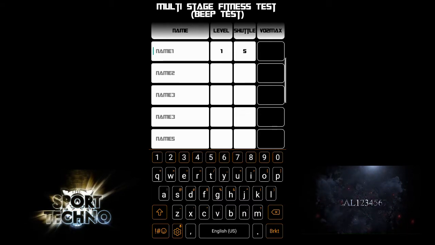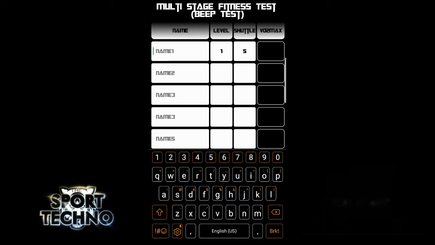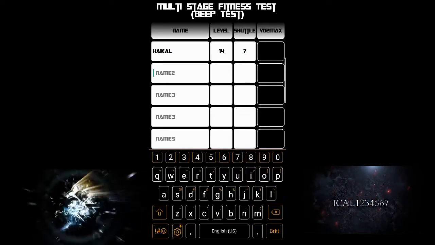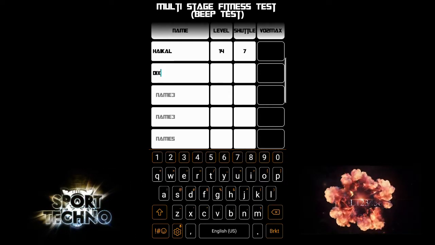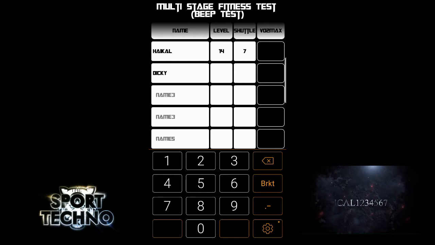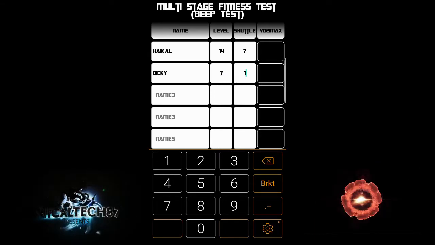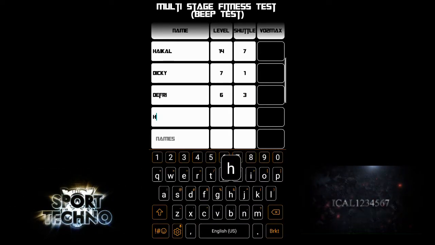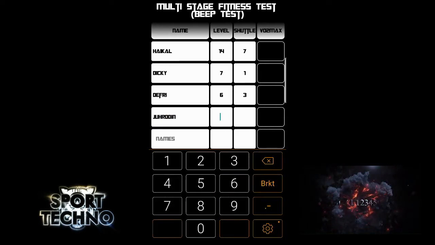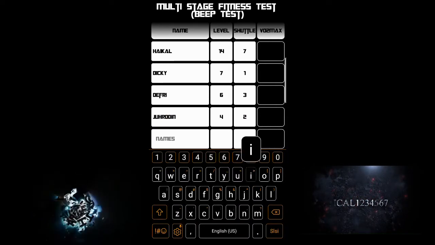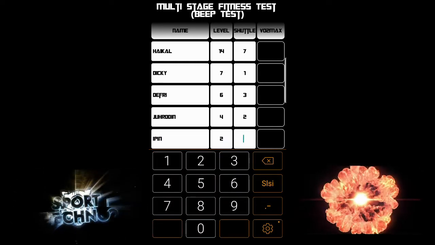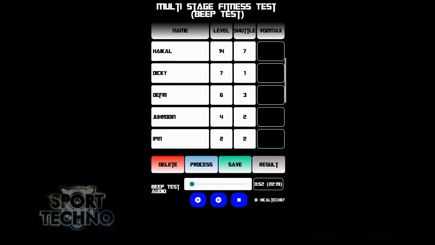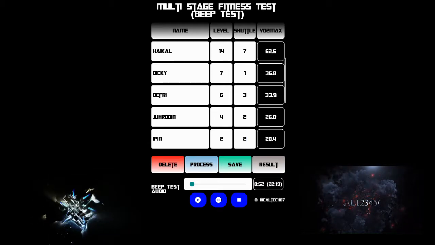Maybe I will make some example in here. Okay, after we fill out all the fields in here, we just click the process button, and the VO2 max